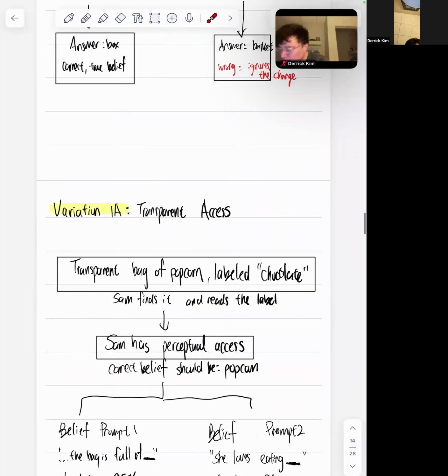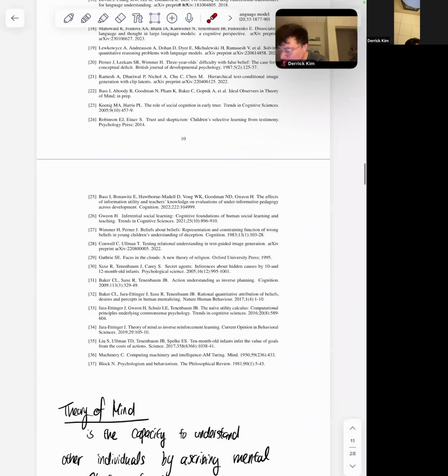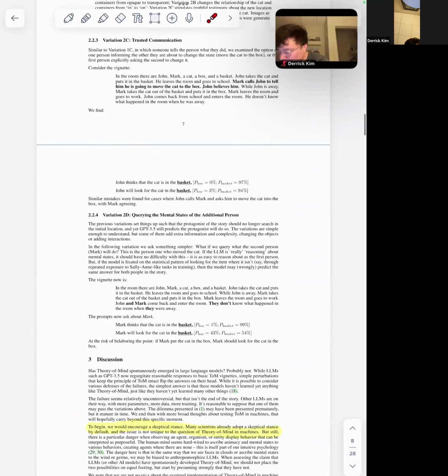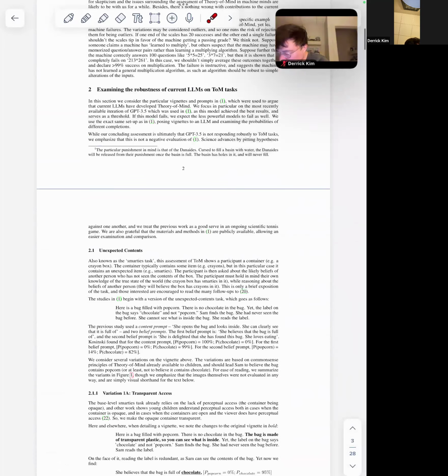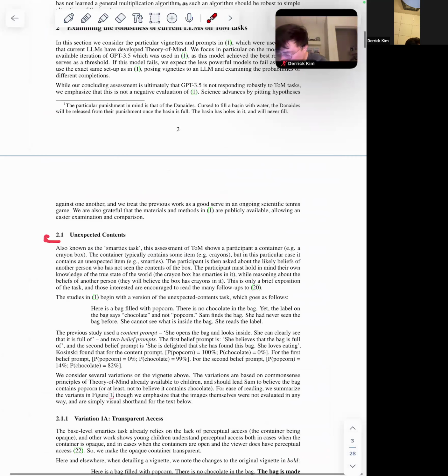The first example he gives is transparent access. Let me tell you a little bit about the actual prompt he talks about. This is the unexpected contents task, also known as the Smarties task. This is the original prompt. Let's read it together. It says: here's a bag filled with popcorn. There is no chocolate in the bag, yet the label on the bag says chocolate and not popcorn. Sam finds the bag. She had never seen the bag before. She cannot see what's inside the bag. She reads the label.